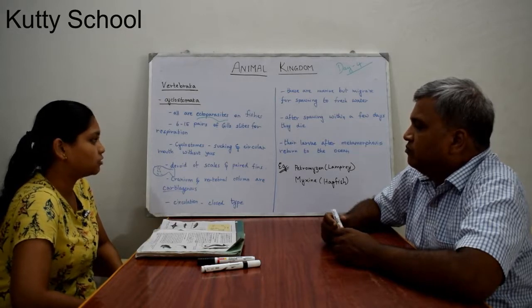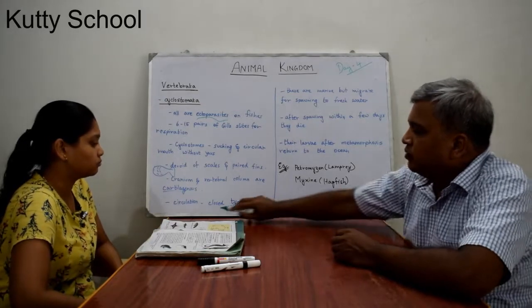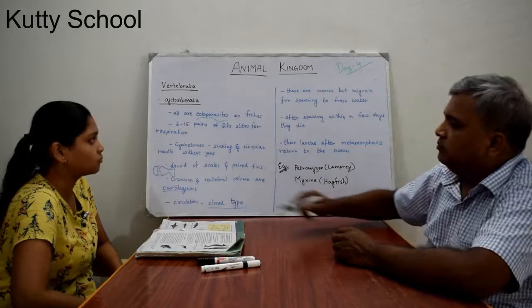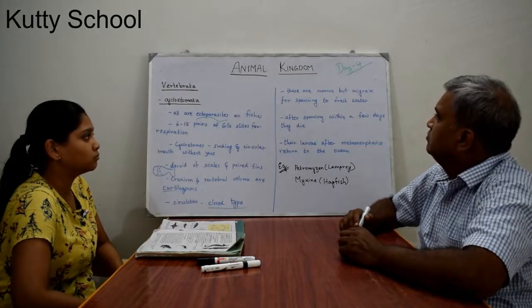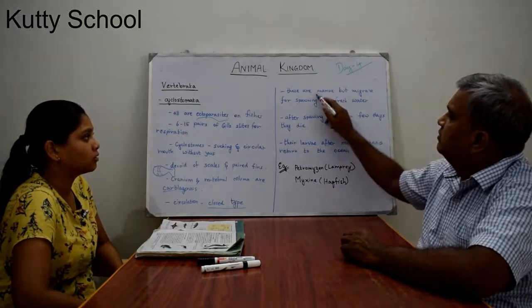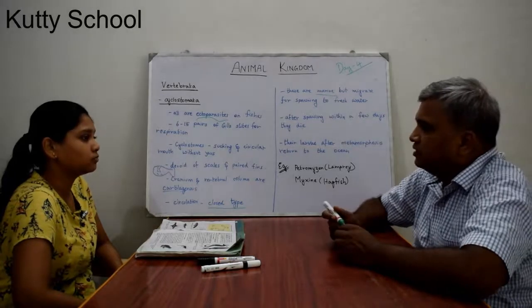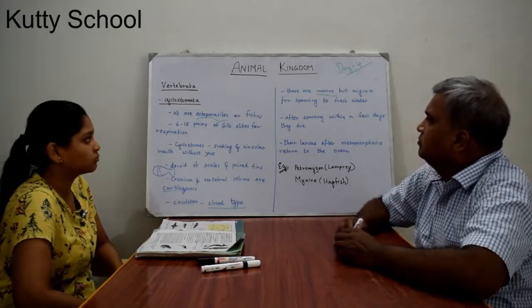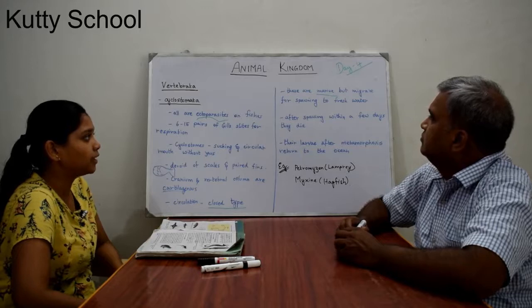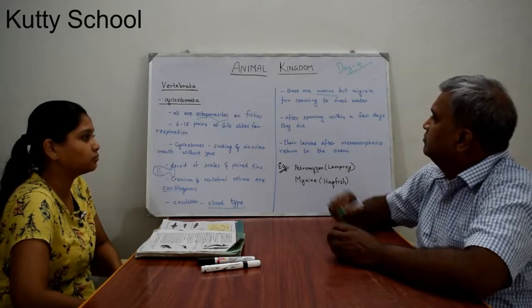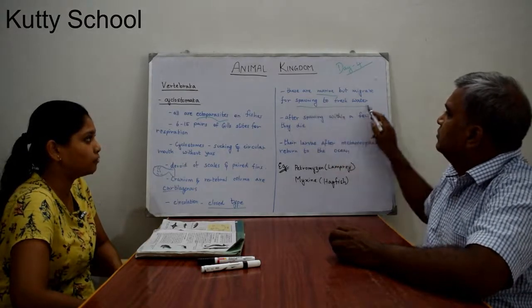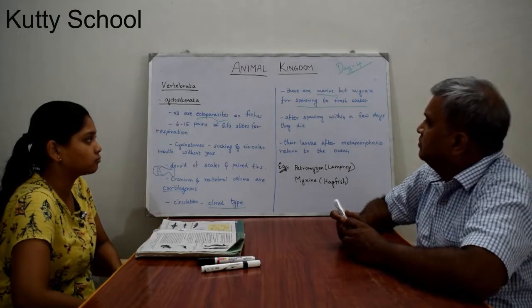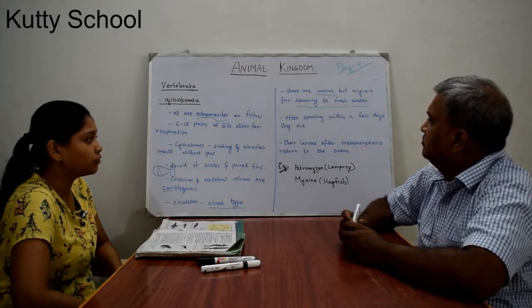Circulation is of the closed type. These are marine organisms, but they migrate to fresh water for spawning. Spawning is laying eggs or giving rise to new organisms. After spawning, within a few days, they die.